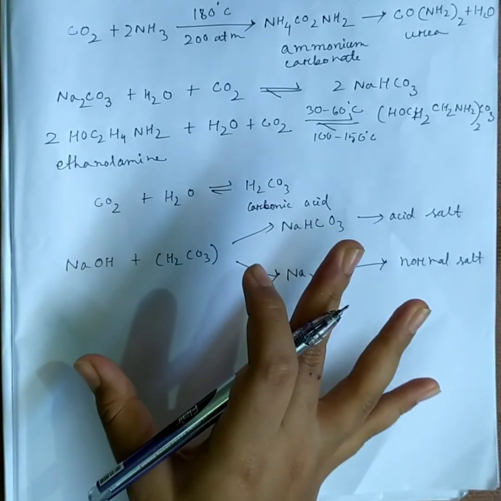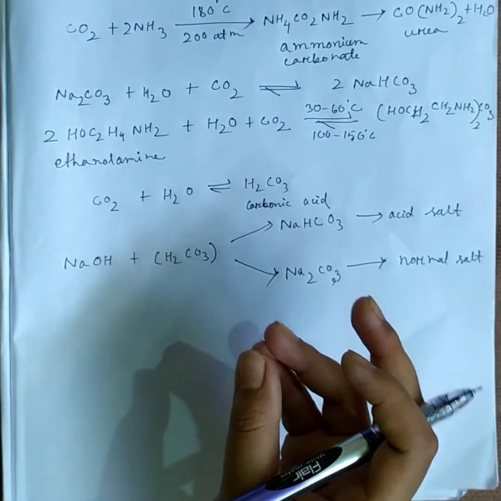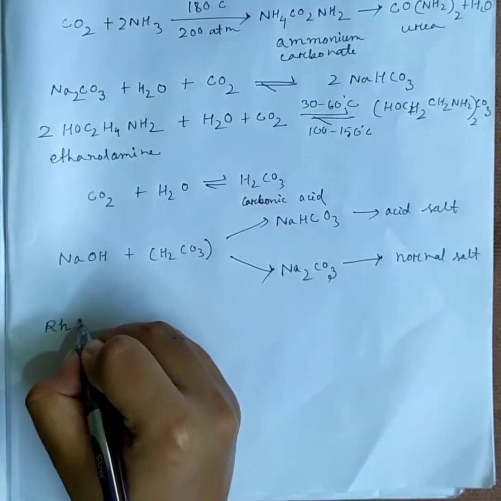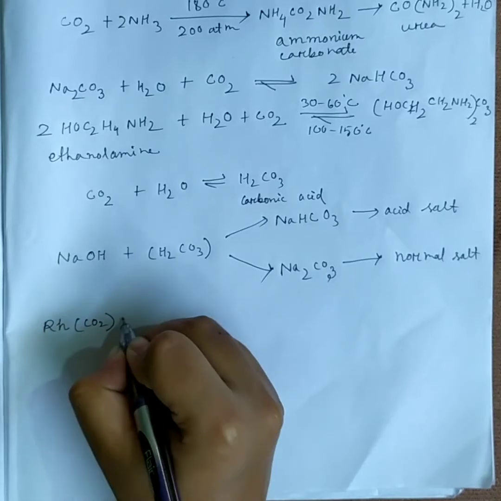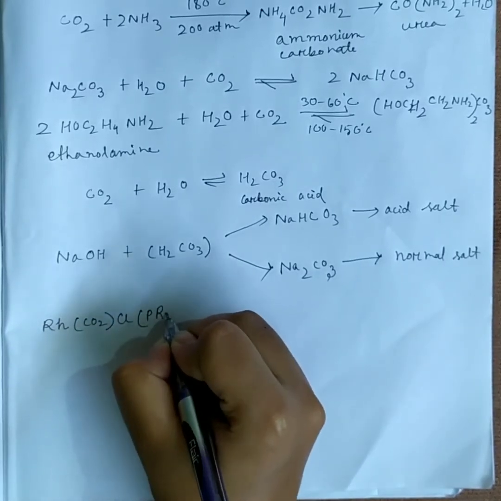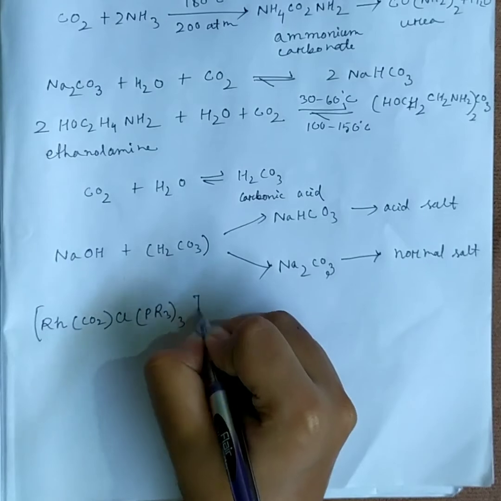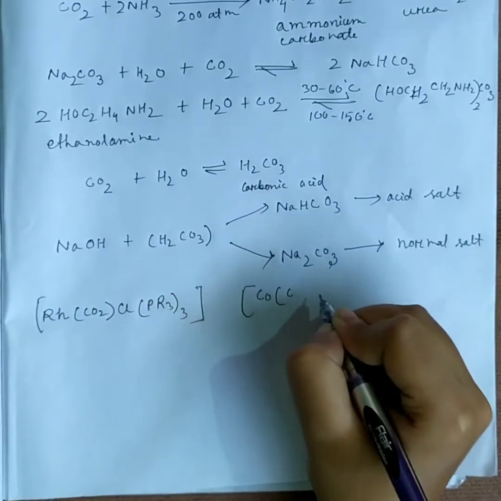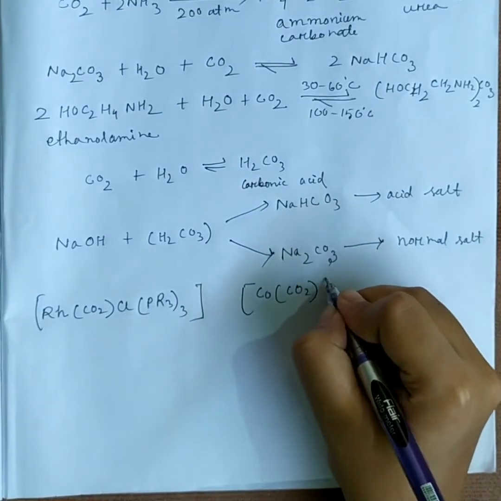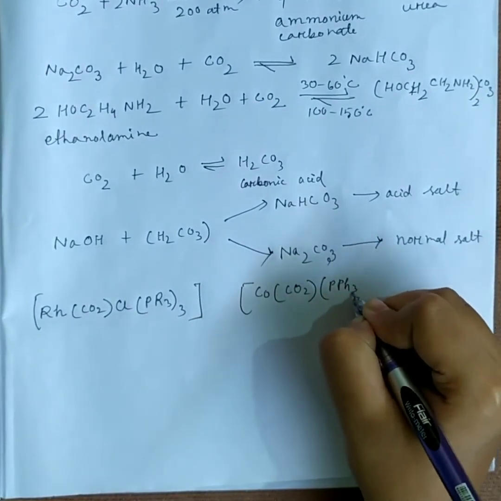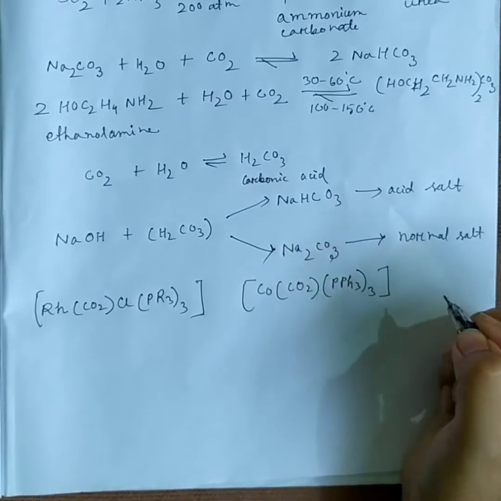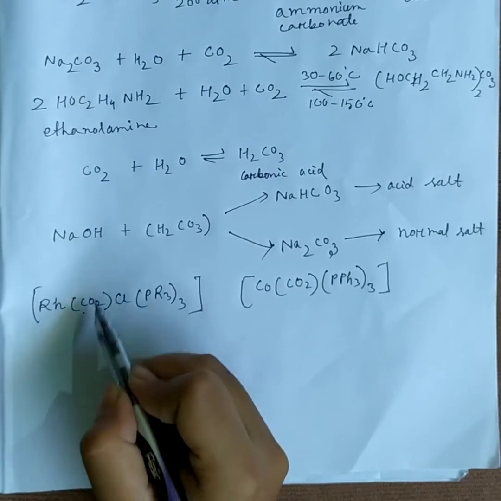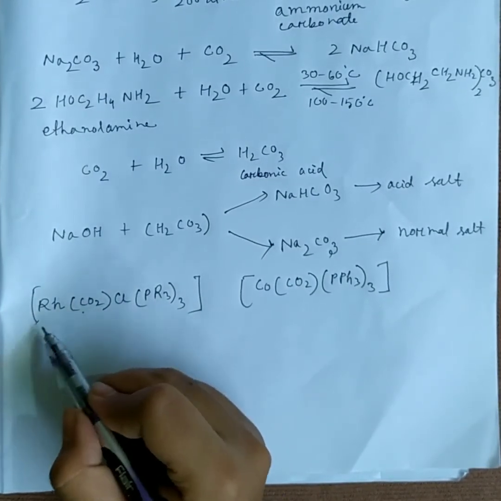Again, carbon dioxide can also act as a ligand and it forms a few complexes, such as the rhodium complex RhCl(CO2)(PR3)3 and another, the cobalt CO2 complex. In the first complex, the carbon atom in CO2 is bonded to the metal, that is rhodium.